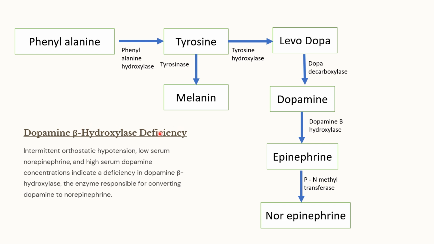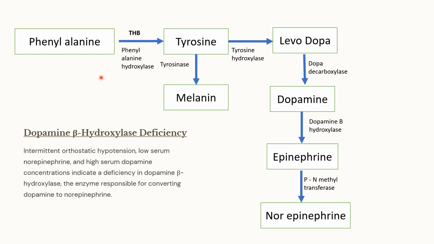In addition to it, there is something known as malignant variant of this phenylketonuria. That is because there is a cofactor. Apart from phenylalanine hydroxylase, the body also needs tetrahydrobiopterin to convert phenylalanine to tyrosine. If the body doesn't have phenylalanine hydroxylase, or if it doesn't have tetrahydrobiopterin, then phenylalanine is not getting converted to tyrosine. Phenylalanine accumulates, and that will also present with the similar feature of phenylketonuria. Therefore, that is known as the malignant variety.